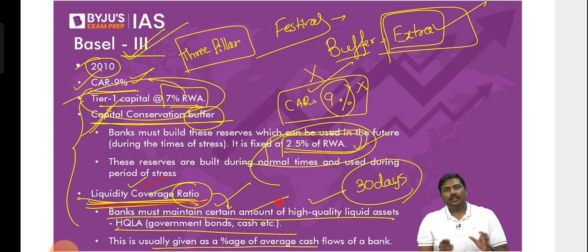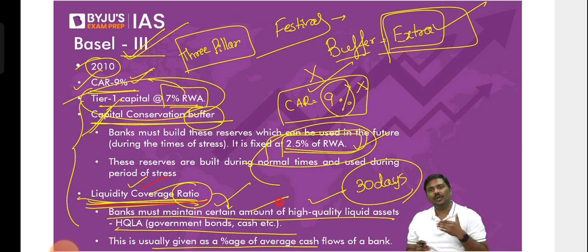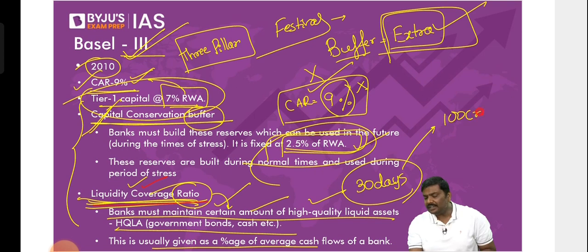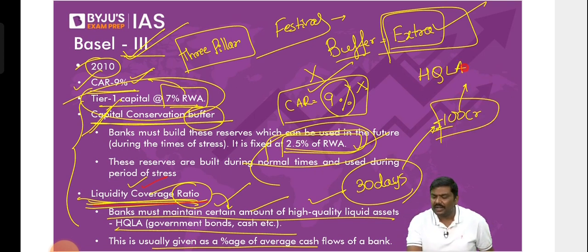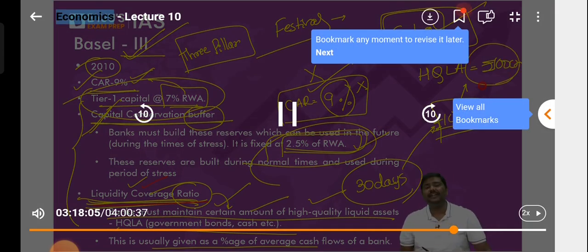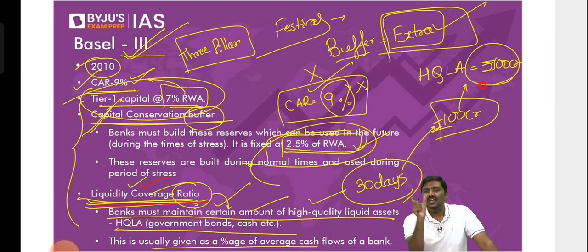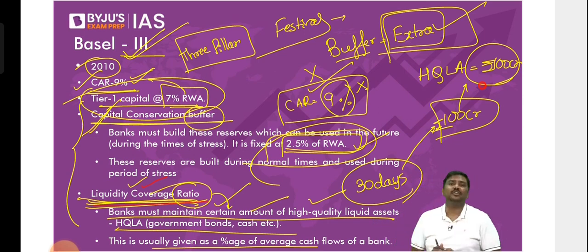So argument is simple here. The bank has to estimate next 30 days how much money will be withdrawn. Let's say hypothetically, the bank says we expect 100 crore rupees will be withdrawn in the next 30 days. Then the bank has to maintain high quality liquid assets worth 100 crore rupees. I will repeat it. The bank has to estimate in the next 30 days how much cash will be withdrawn, and the high quality liquid assets to be maintained should be equal to 100% of the money withdrawn.